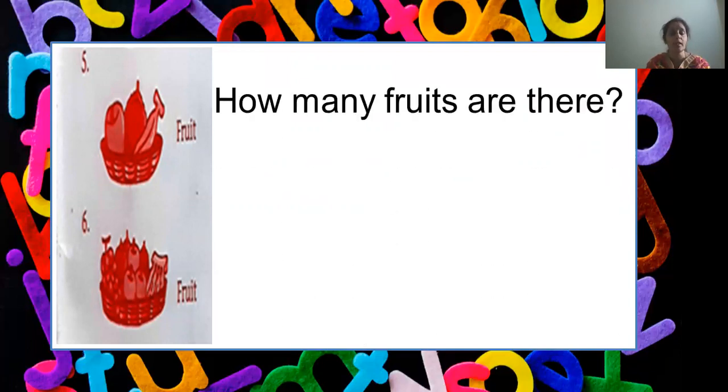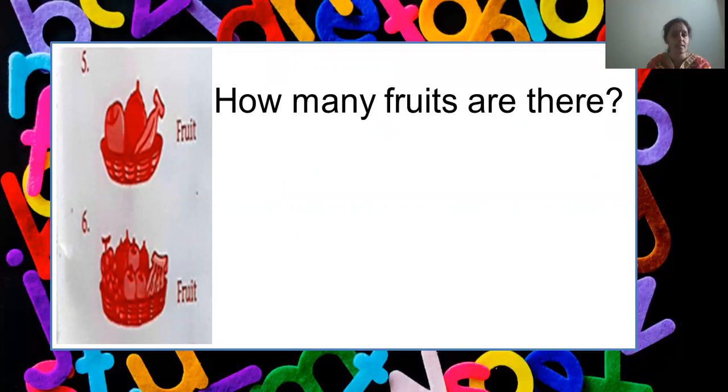So, should I use how much here? No, right? Even though the question said use how much, here we know that fruits are countable nouns. So, I cannot use how much here. I have to use how many fruits are there. Clear? Because fruits are countable nouns, I have to use the word many here. So how many fruits are there? Even the verb is A-R-E, are. How many fruits are there?